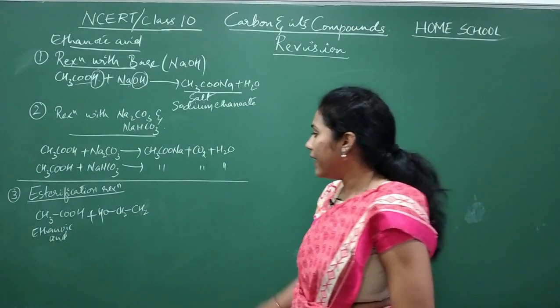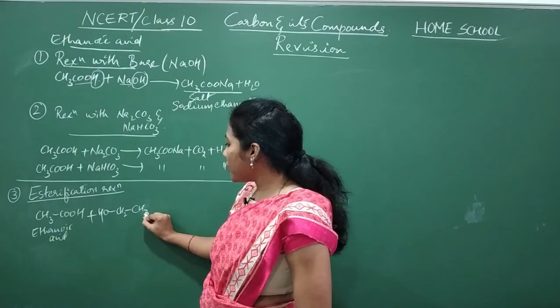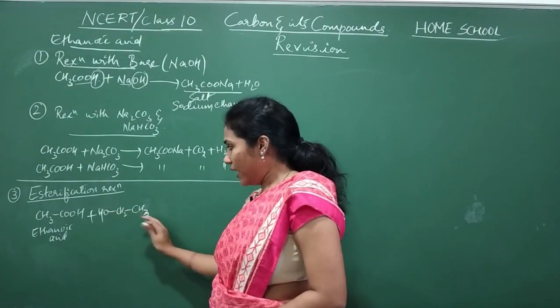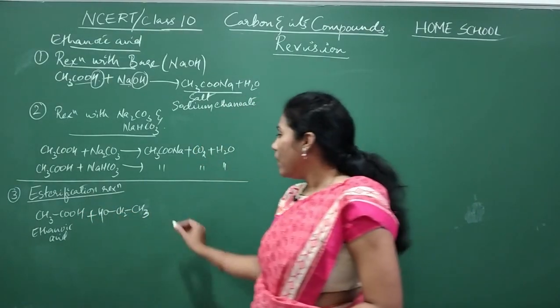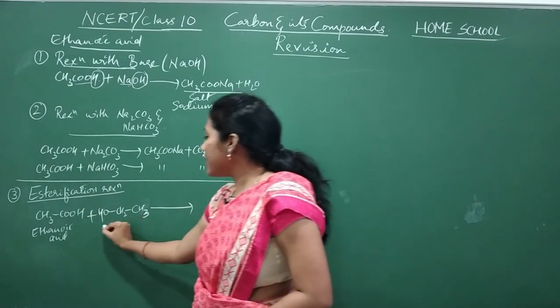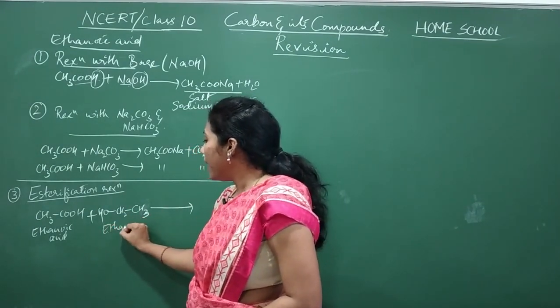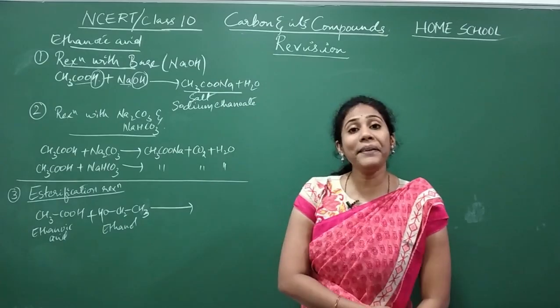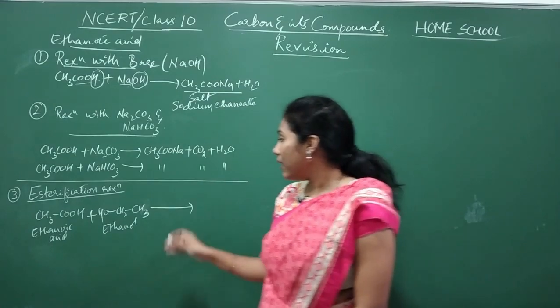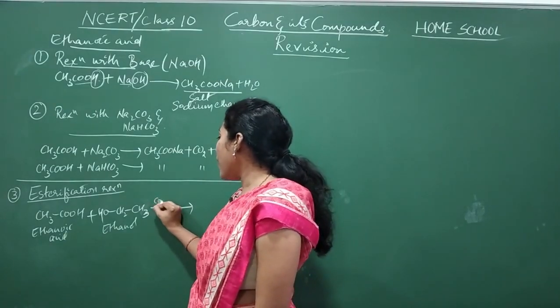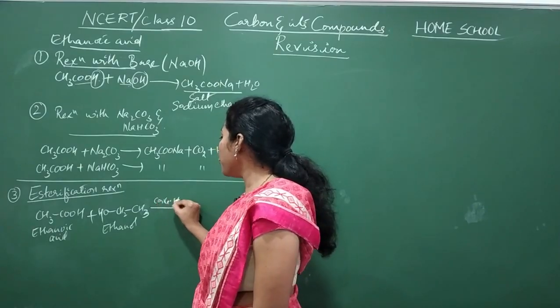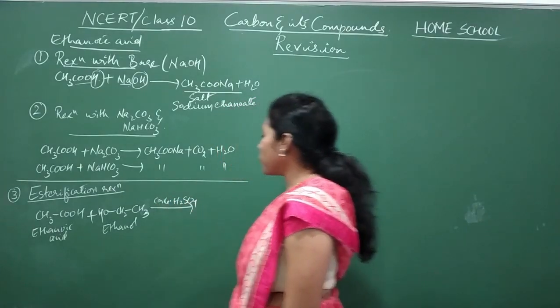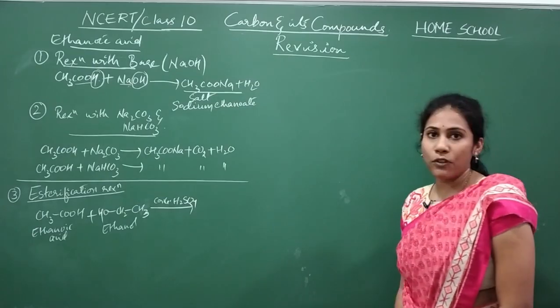Instead of writing CH3CH2OH this way, I wrote it reversed. This is ethanol. Both of them will react with each other in presence of concentrated H2SO4.